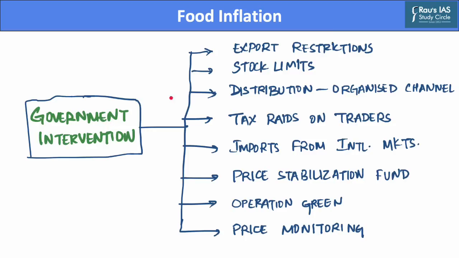The first intervention is that the government imposes export restrictions. For example, when the prices of wheat increased as a result of the Russia-Ukraine war, the government restricted the export of wheat and sugar, and this led to an increase in supply of wheat and sugar in the domestic market, which calms down the increasing food inflation.